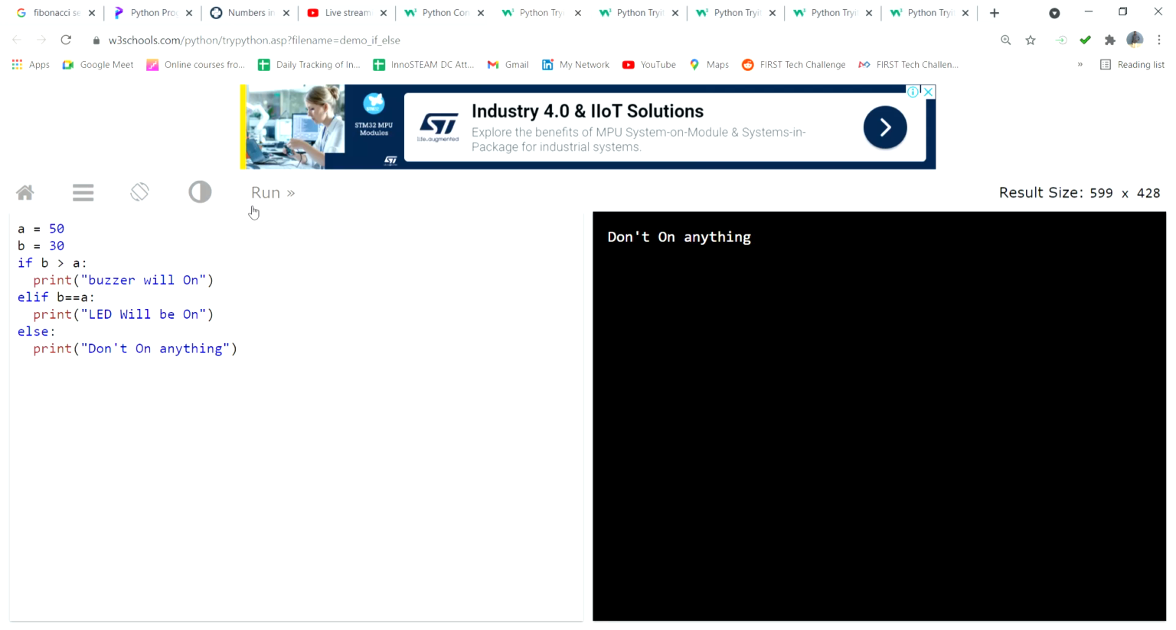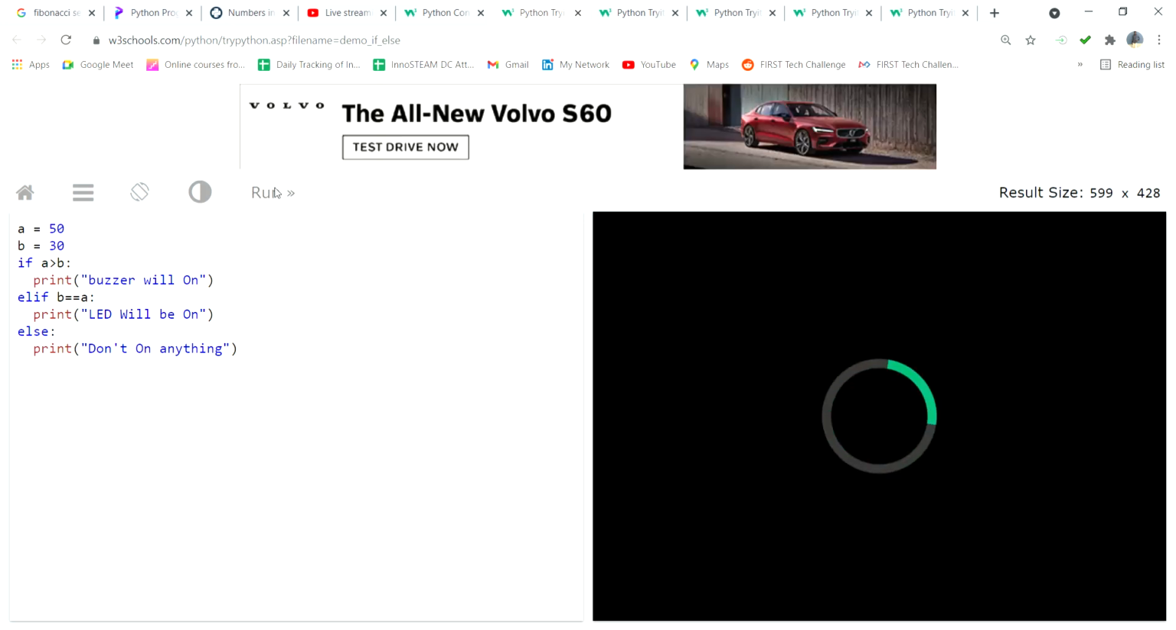Suppose you change A and B like this, that is also possible. Now what is the output? Why is the buzzer on? Because A will be bigger. So whatever you need, you can change as per your wish. This is the use of the if condition.